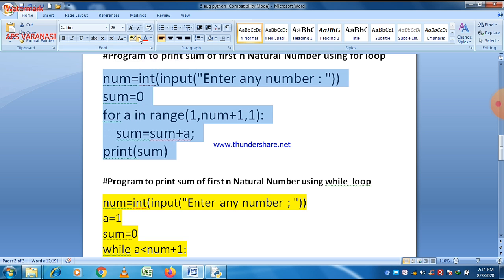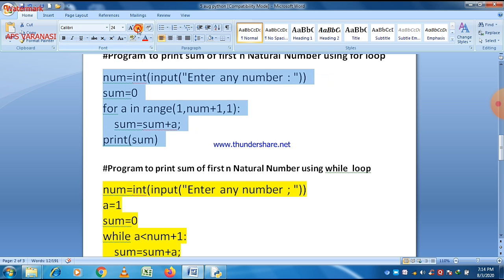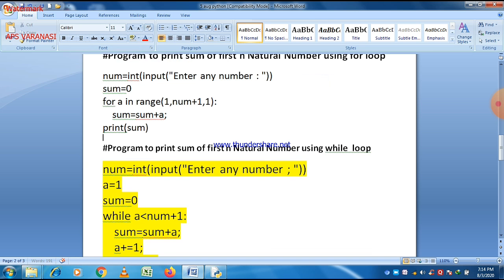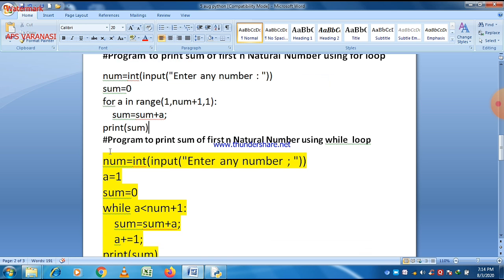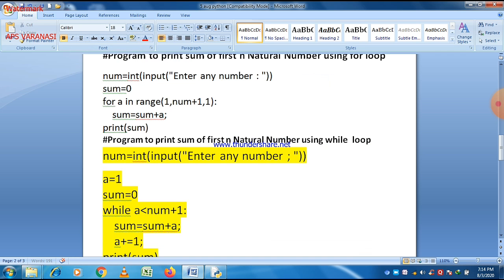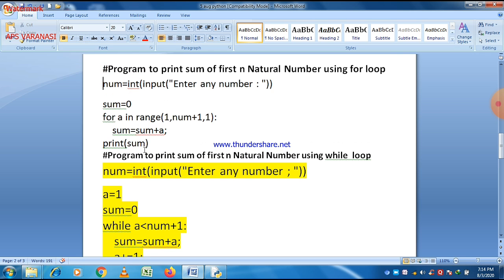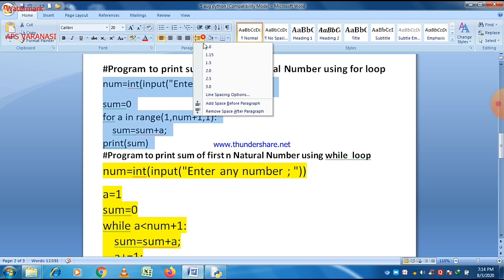Because all natural numbers start with a value of 1, we start the loop from 1, and the last value is not included in the range function, so we take num plus 1, and there is an increment of 1 each time, so comma 1 is there. By default the increment is 1, so we don't need to write it in the range function.